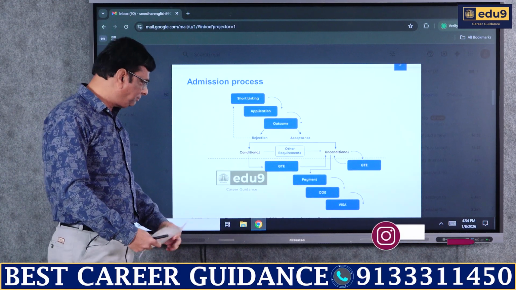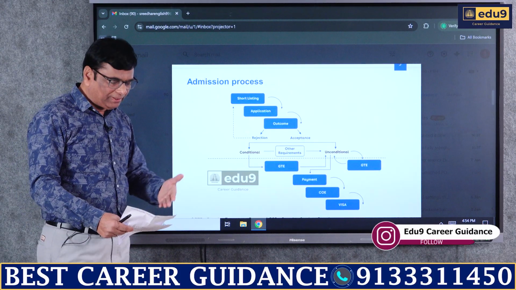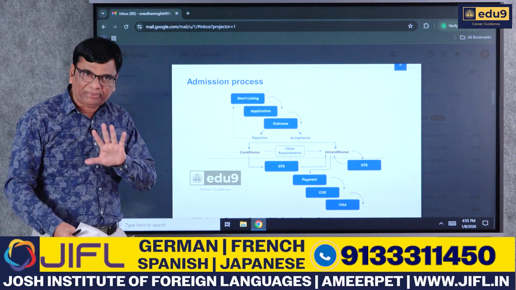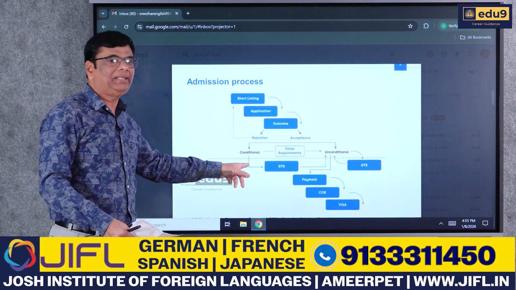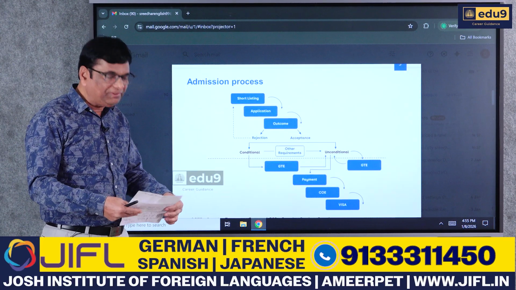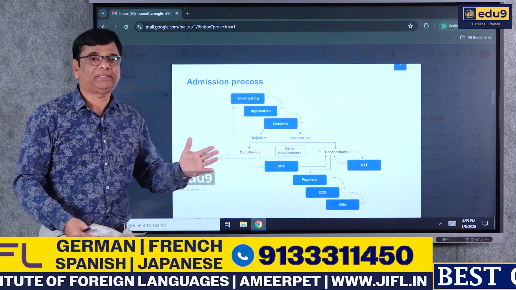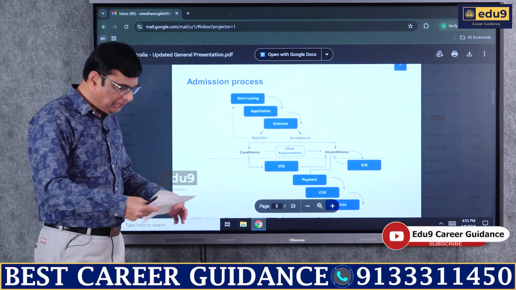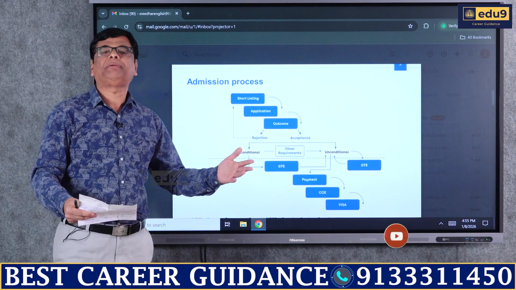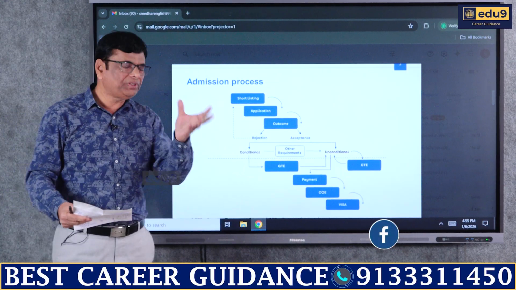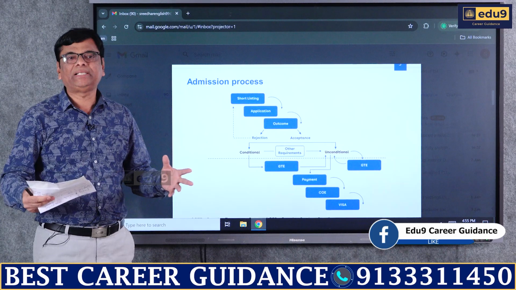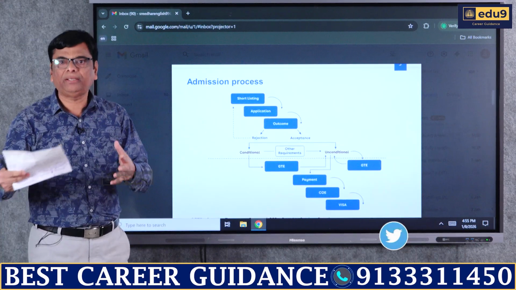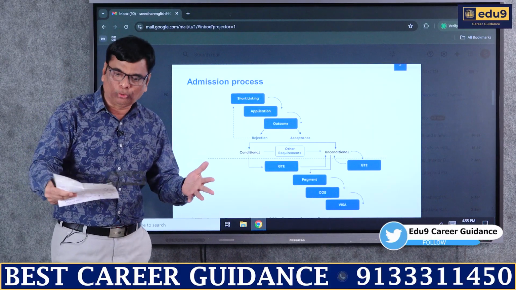That is, when your academic percentage and all goes with the policy and procedure of that particular university, that is the condition they have. And the second one happens to be the English language qualifying test. It can be IELTS or any other test. And the other mandatory requirement is the tuition deposit. Each university, according to their policies and terms, has a particular deposit which has to be made before confirmation of enrollment.